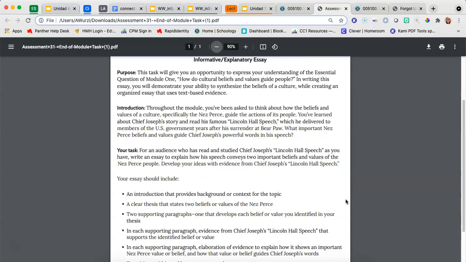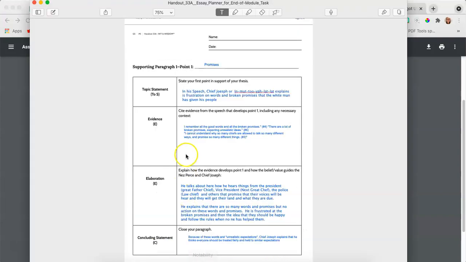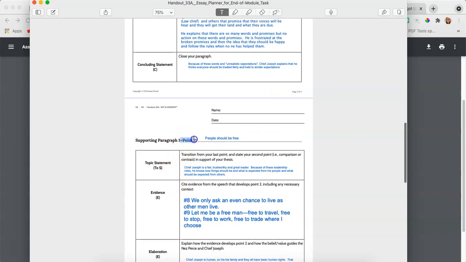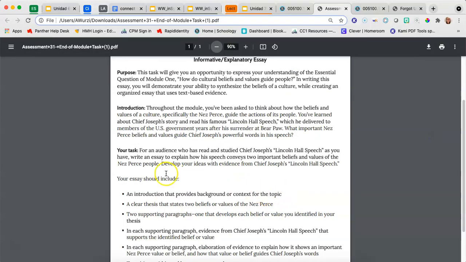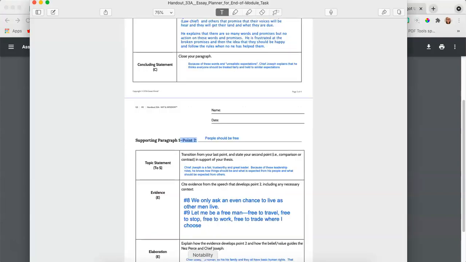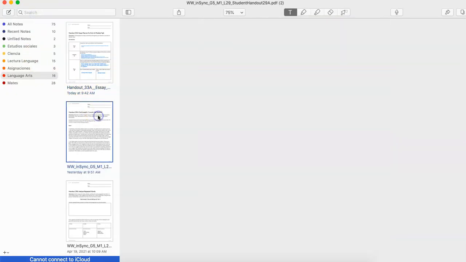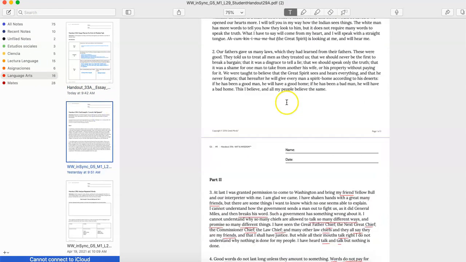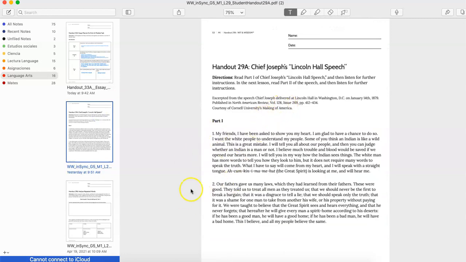For an audience who has actually studied and read his speech, you're going to write an essay to explain how his speech conveys two important beliefs and values. So if we look here, we chose 2 beliefs and values that we thought he talked about in his speech. We're going to develop our ideas with evidence from the speech, so 29A, his Lincoln Hall speech. Again, if you need to reference that, you should have that with 29A because you will need to say where you got information.